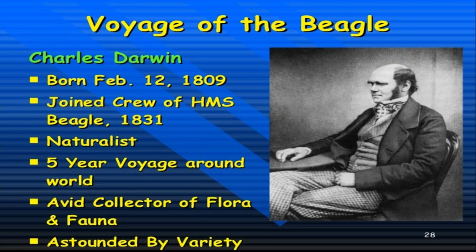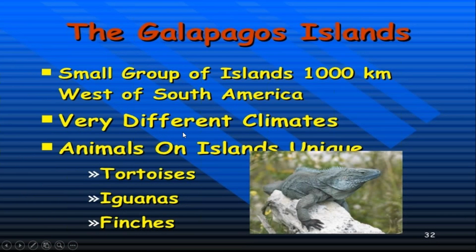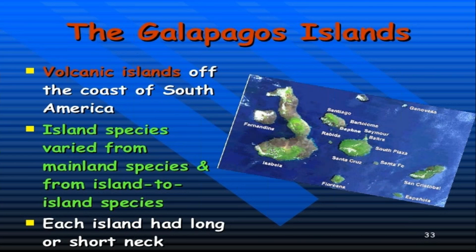He was a naturalist, a crew member moving around the world. Unexpectedly, they reached the Galapagos Island. This island was 1000 kilometers from South America. Different climates were present, and different types of animals were present on that island.